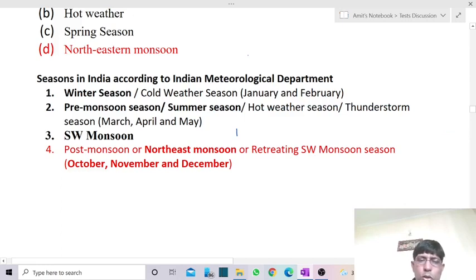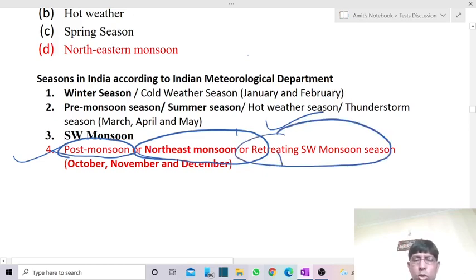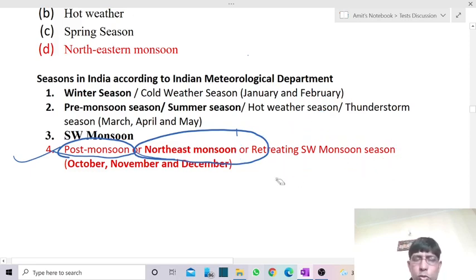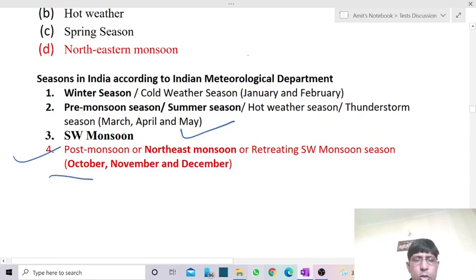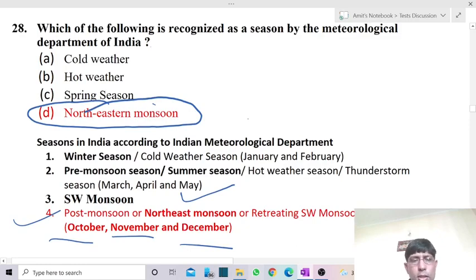The last one of the year is the post monsoon or northeast monsoon season. The fourth one is the northeast monsoon season, which can also be called the retreating monsoon. Though it is more of a misnomer, we can take it as the retreating southwest monsoon. This season remains in the months of October, November, and December. So among these four, northeast monsoon is the right answer.